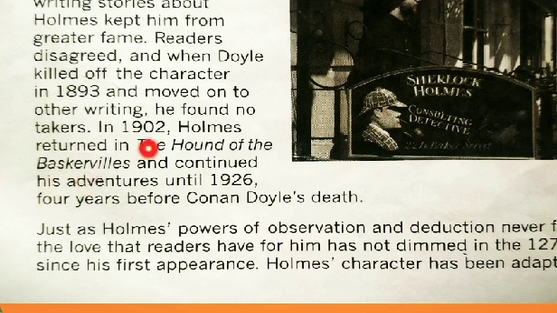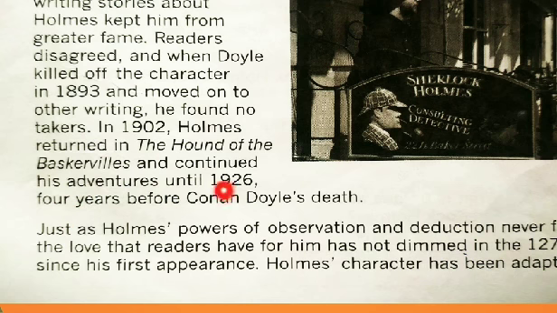So in 1902 he restarted and brought back the character of Sherlock Holmes; this was the name of the collection where the character was brought back again. And he continued to write the same form of writing till 1926, 4 years before Conan Doyle's death.